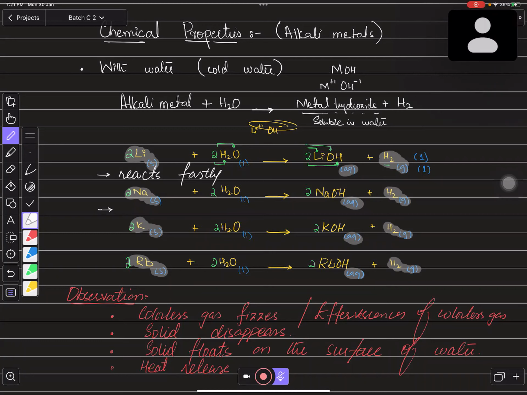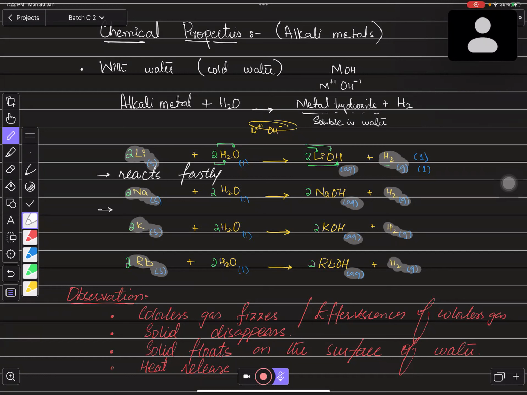Okay, so children, we were talking about observation, which is separate for every reaction over here. So we know that when we move down the group, for group 1 metals or any metal of any group, you need to remember that the reactivity of metals increases. Right now, lithium is highly reactive. It reacts fast, but sodium is more reactive than lithium.